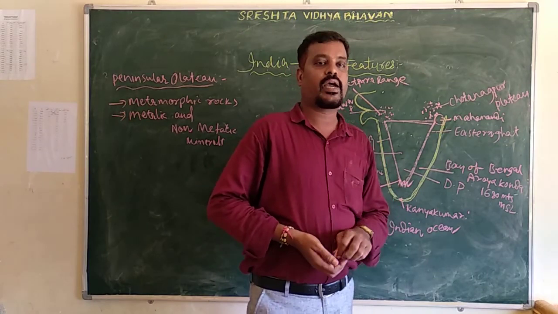Here one canal is also there, the Indira Gandhi Canal. Due to the Indira Gandhi Canal, many hectares of land are irrigated. This is the longest canal in India, about 650 kilometers long, and it supplies water to agricultural land. So this is all about the Thar Desert, the fourth one. The fifth one is the coastal plains.